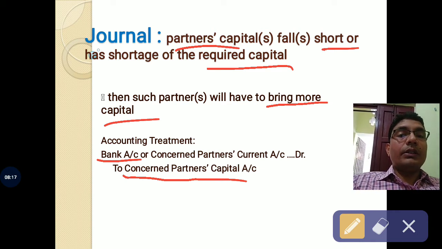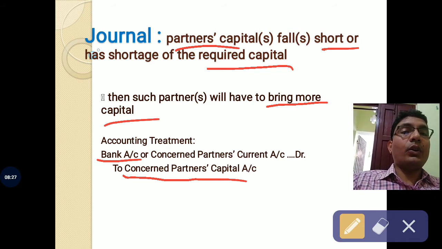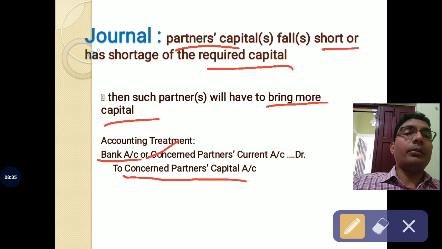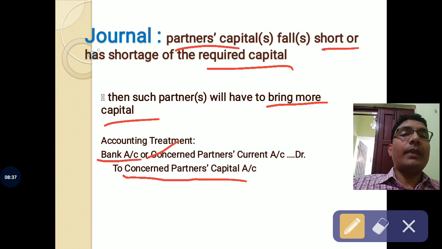If the question asks that this shortage will be adjusted with the help of current account of the partners, in that case the concerned partner's current account will be debited and the concerned partner's capital account will be credited, instead of bank account.